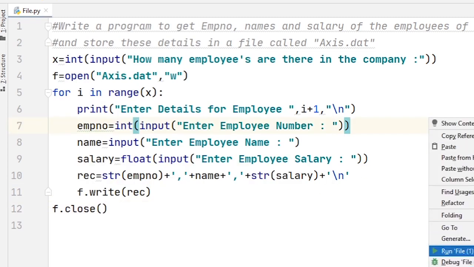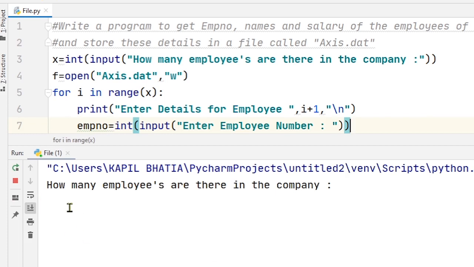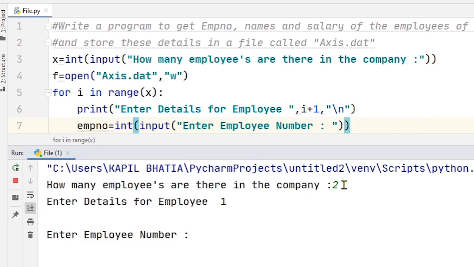Now let's try to run this code. Now here you can see: how many employees are there in the company. Suppose 2. So first enter the details of employee 1. Employee number is 1001. Employee name, let's say Ajay.